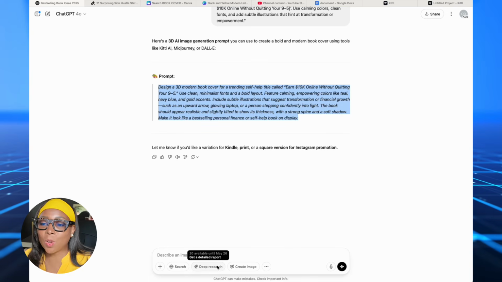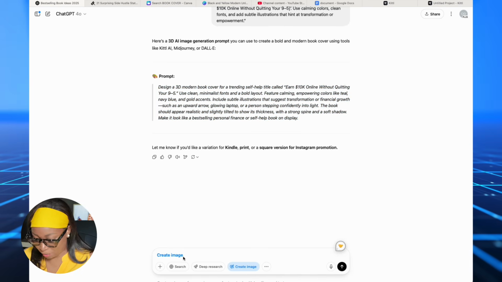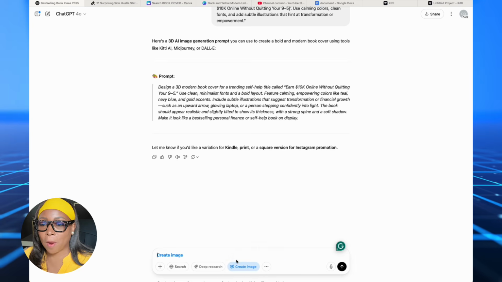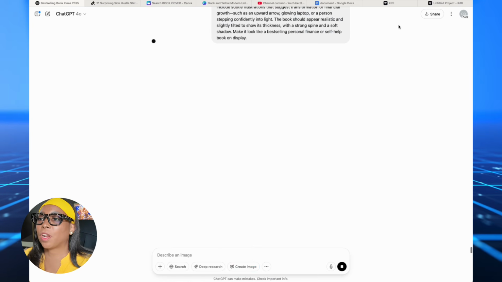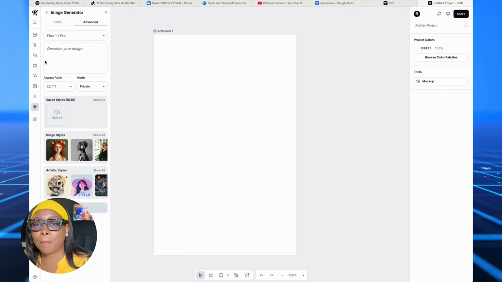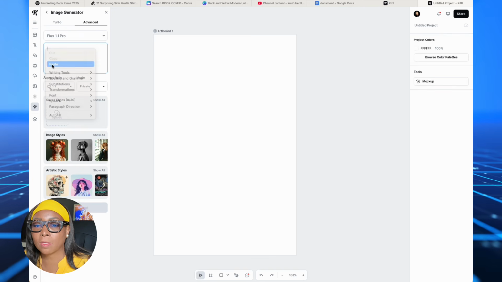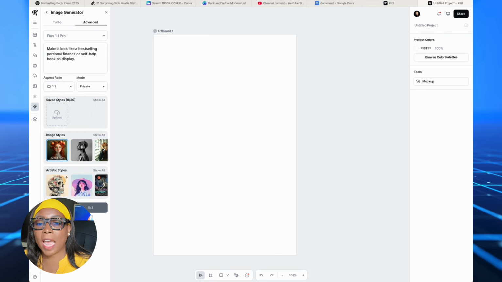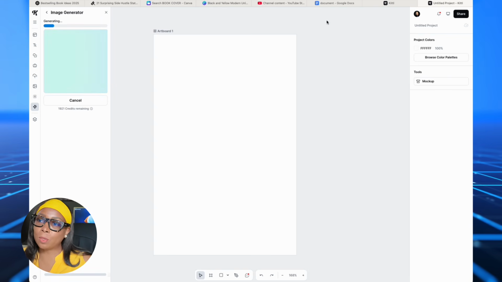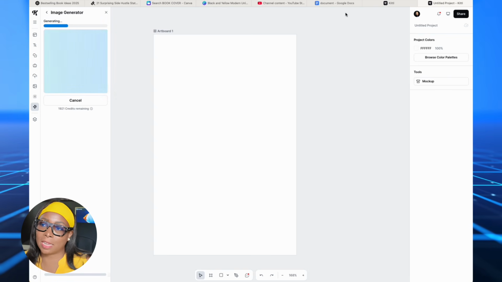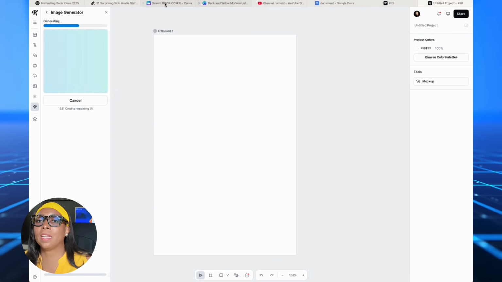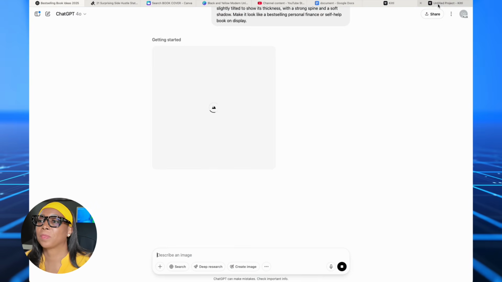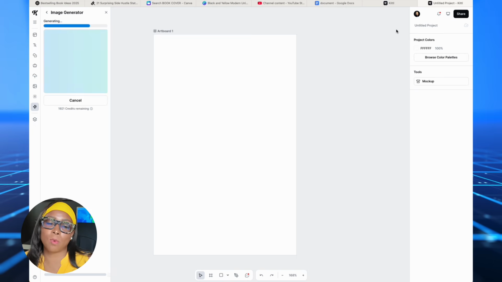And we're also going to ask ChatGPT, especially if you have the paid version, to generate one in the meantime for your prompt. We want options. And we're going to hop over to Kittle and we're going to paste it right here in the prompt box. And we're going to choose Ultra HD and we're going to hit generate. Kittle will give it to you faster than ChatGPT, but nevertheless, we will have both options to compare. Let's go back to Kittle and see what we got.